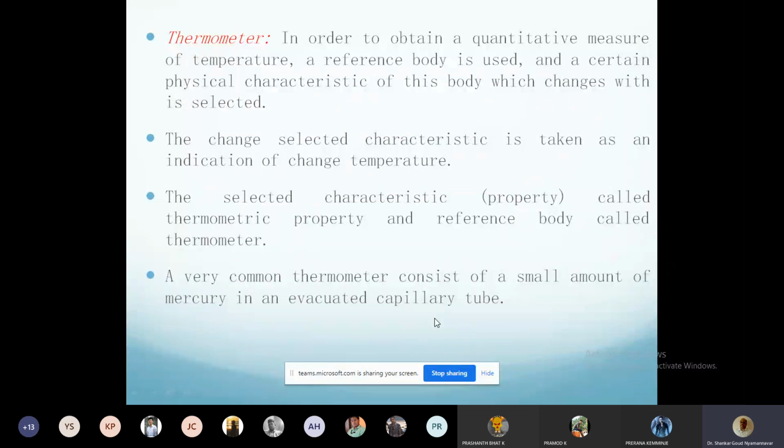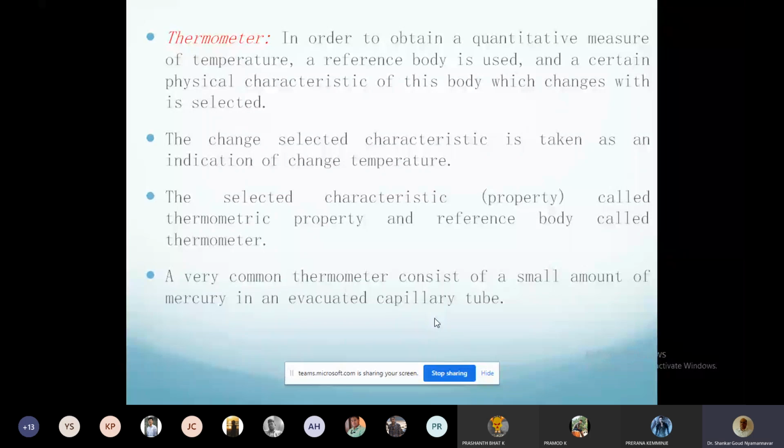That tube inside the thermometer is called the capillary tube. Evacuated capillary tube, because in the tube above the mercury there is no air. It is evacuated. Vacuum is there, right? All of you have seen a thermometer. The other end is closed, right? Sealed totally, heat sealed. By heating, the glass is melted and sealed. Have you observed it?